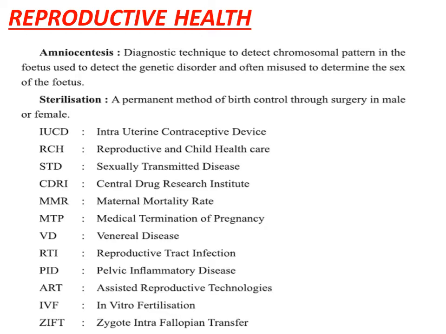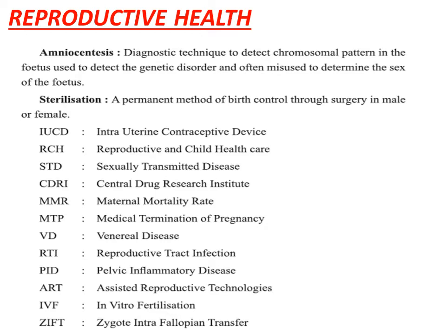Now there are sterilization methods. In the sterilization method, we talk about the contraception methods followed by males or females to control birth. Sterilization methods are the permanent methods of birth control used by males and females.